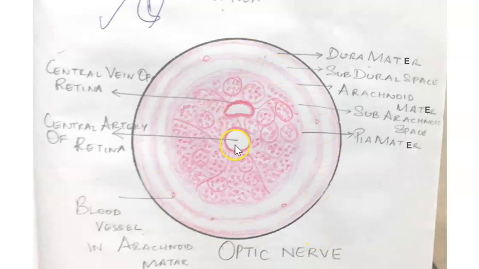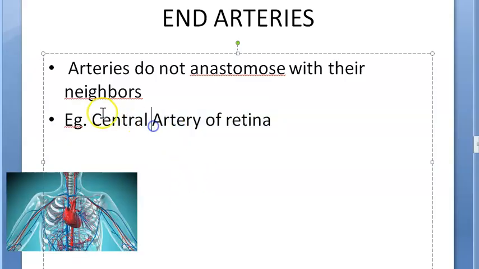Look at this. This is the optic nerve. In the center of the optic nerve, very comfortably, an artery is coming through the nerve, within the nerve. Can you imagine? So that is the central artery of the retina. It does not anastomose with anybody. It looks like an end artery. So if anything happens, the person can go blind if they do not fix it very soon, right?